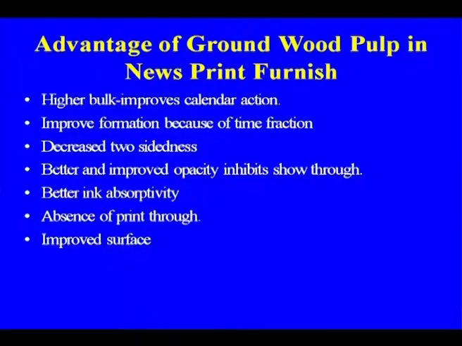Higher bulk improves the calendering action, improves the formation, decreases two-sidedness, gives better and improved opacity, better ink absorbability, absence of print-through, which is very important in newsprint, and improved surface.